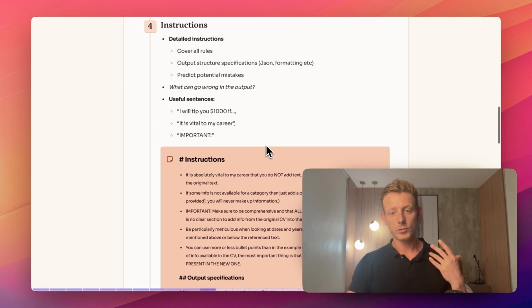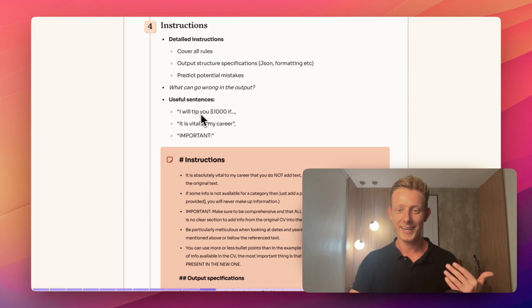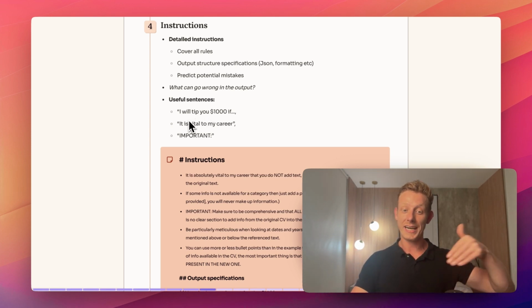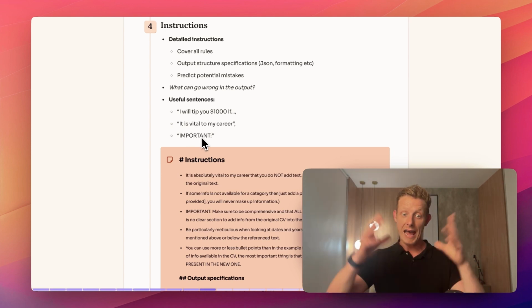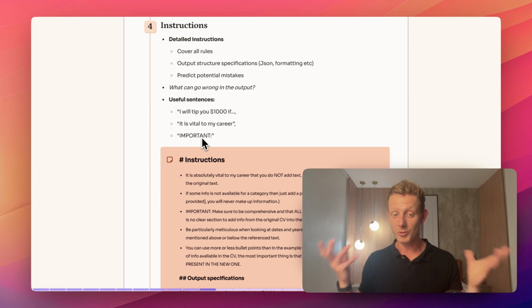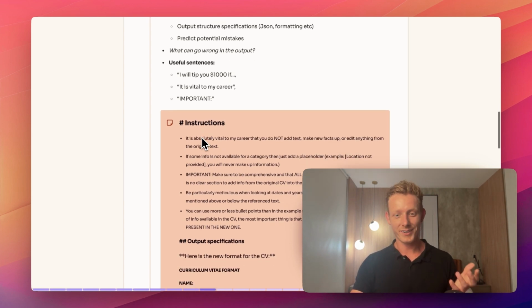Also, again, some useful sentences here. With these rules, you can play around a bit with these emotional manipulation tricks. It really sounds crazy, right? It's like, "I will tip you $1,000 if..." And you put in the rule, "It is vital to my career," or caps, "IMPORTANT." It sounds crazy, but it seems to actually really work. So why not use it?